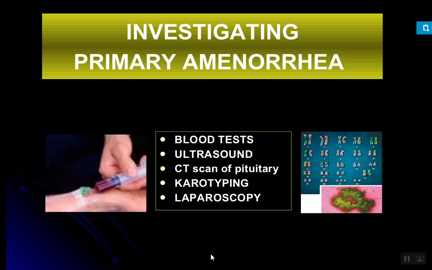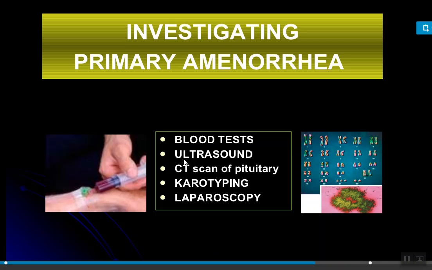Okay? Additional tests that we can check are thyroid function test, estimation of prolactin level, assessment of the fallopian tubes, and hysteroscopy, that is visual inspection of the uterine cavity. Okay, so these are the tests that need to be carried out for patients with amenorrhea.